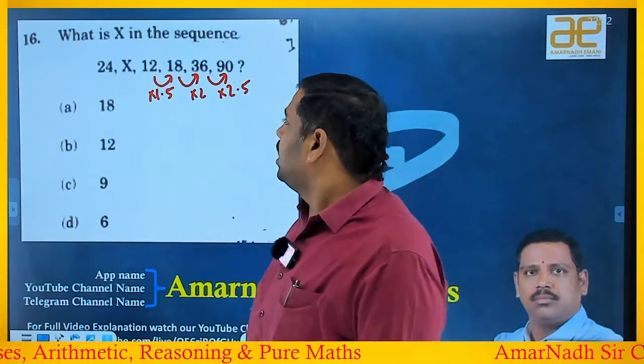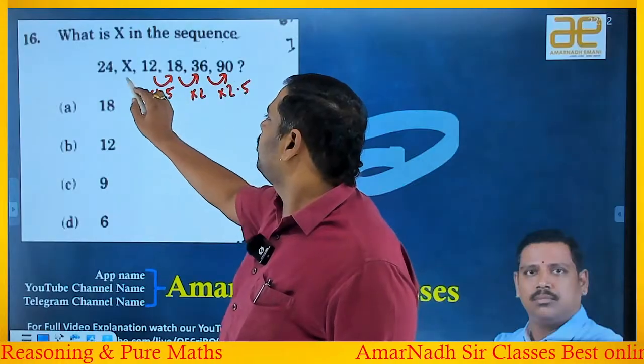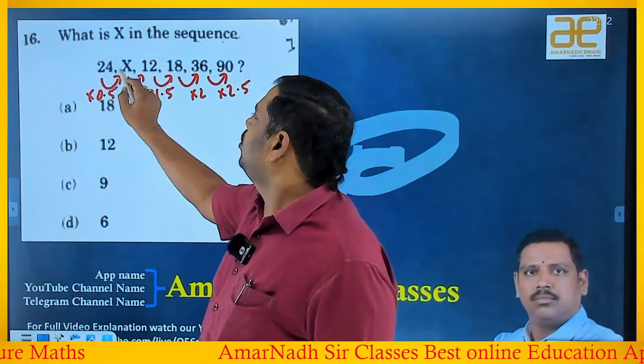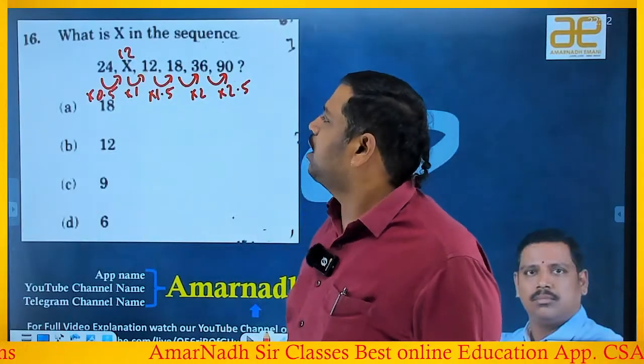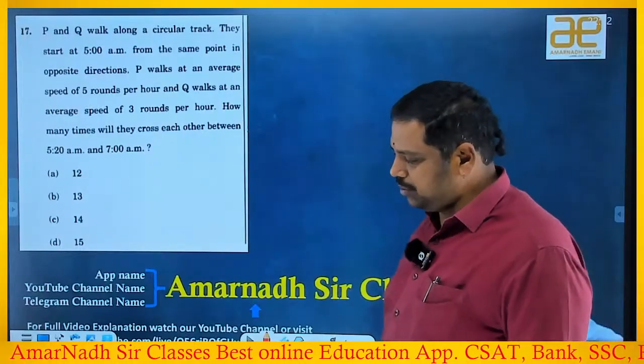Okay, fine. Now, into 1.5, if you observe in reverse order, 2.5, 2, 1.5, now it should be 1. It should be how much here? Into 0.5. So, if it is 12, exactly matching, right or wrong? So, the answer is how much here? 12 is the answer. Okay, right. So, the next beautiful one.